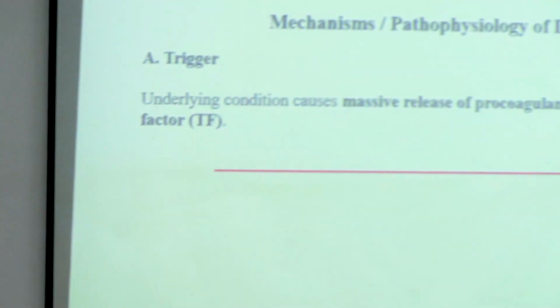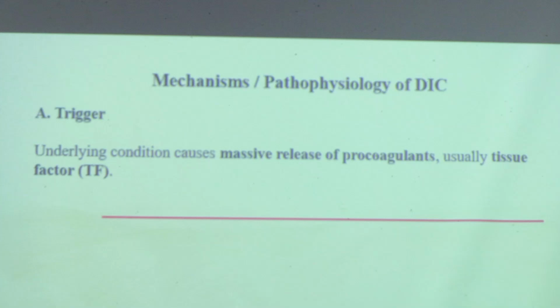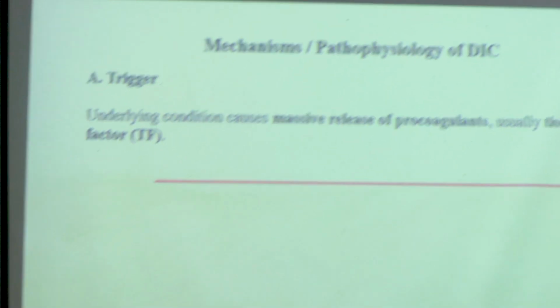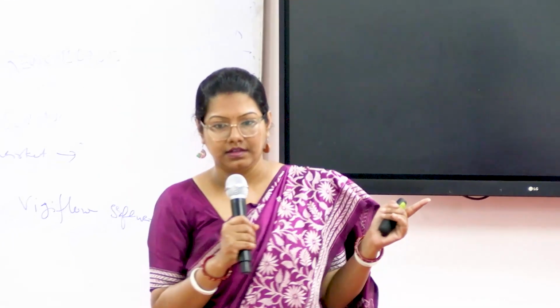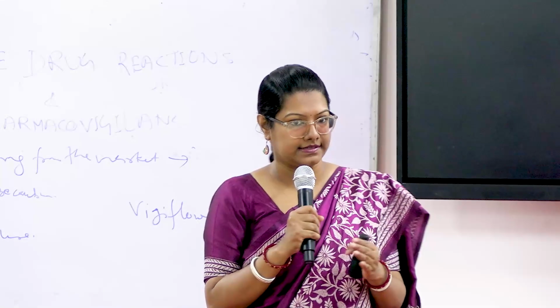Any of the underlying conditions that I discussed in the previous two slides will cause release of massive procoagulants. There are many procoagulants. Among them, the first factor involved in DIC is tissue factor. Like in acute promyelocytic leukemia, there are abnormal promyelocytes. A promyelocyte is basically one series of WBC cell. From promyelocytes, we see neutrophils in the peripheral blood. Those promyelocytes secrete tissue factor.